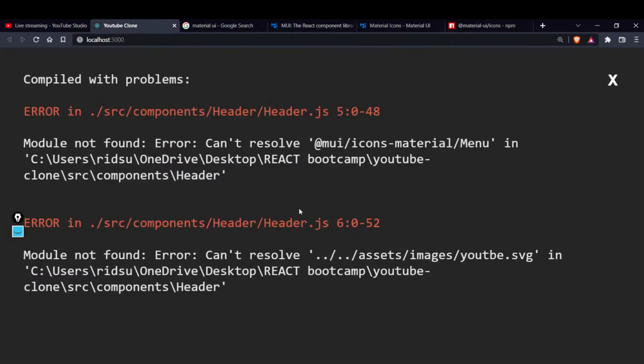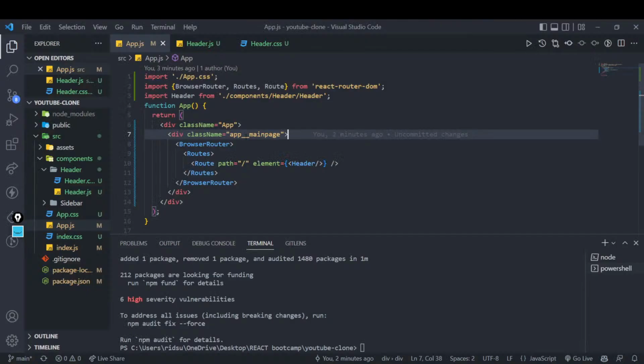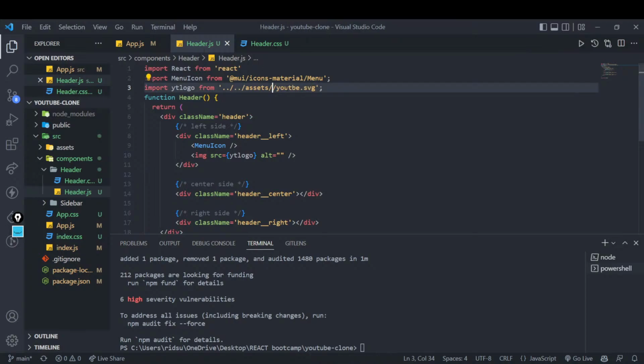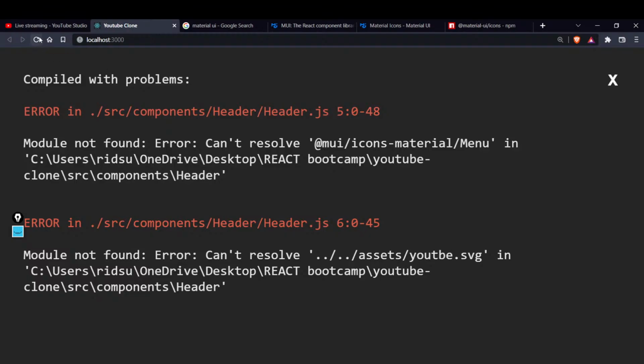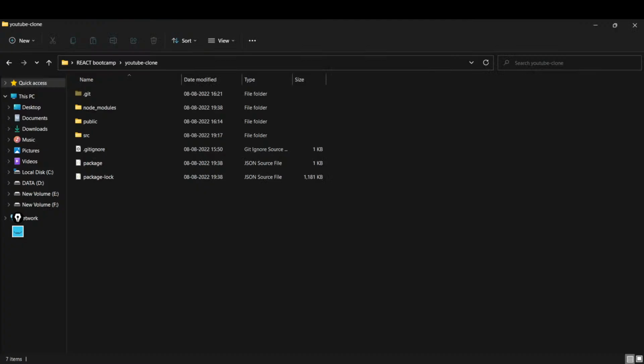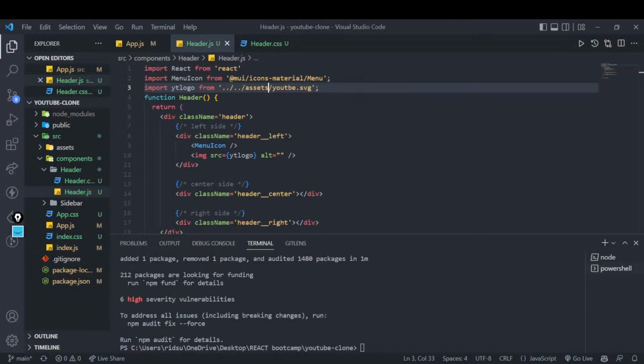It is asking me that it cannot resolve. Okay, it is an error in finding our image. Okay, the path is wrong, right? After assets. See, I'm making so many silly mistakes, right? I know. Let's see, because this is the joy of building. Now it is again saying that it cannot load this one. Let's quickly jump into it. Please be with me, right?